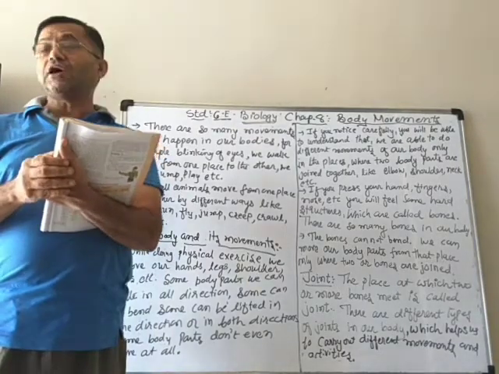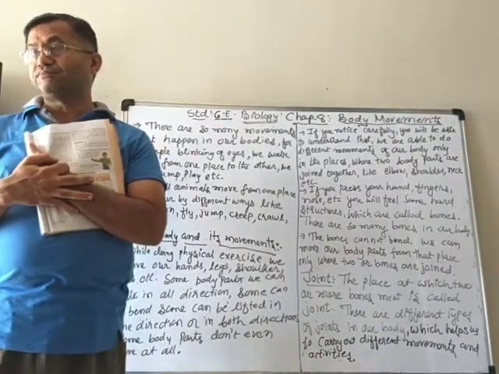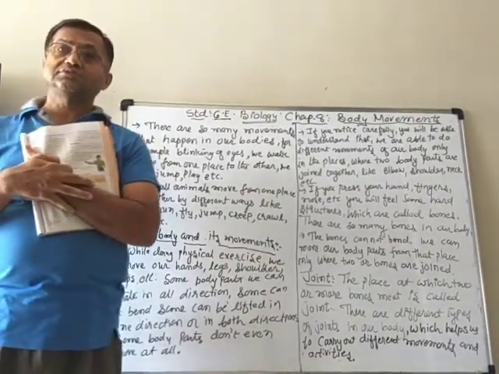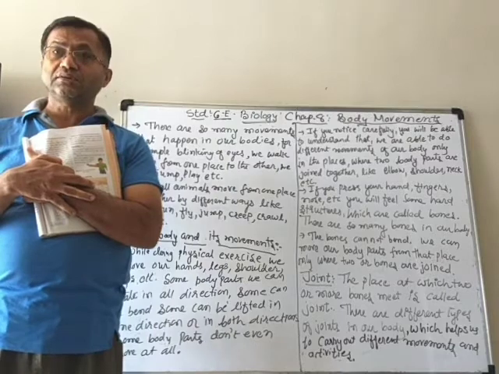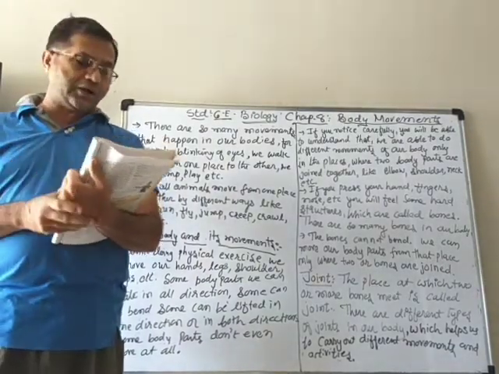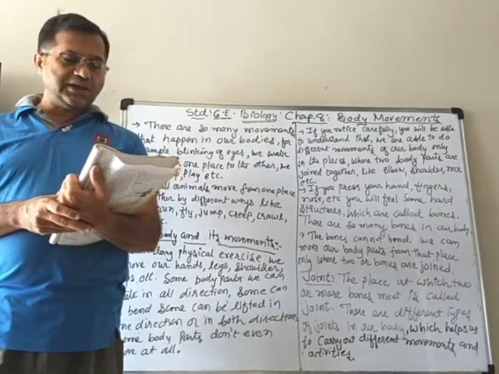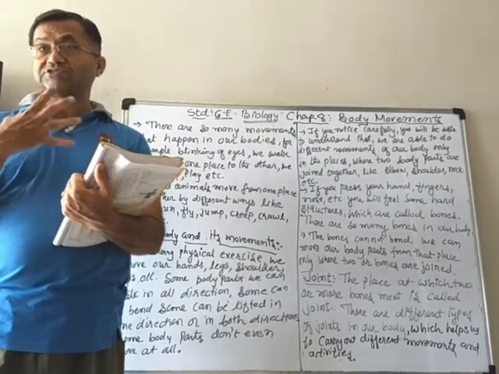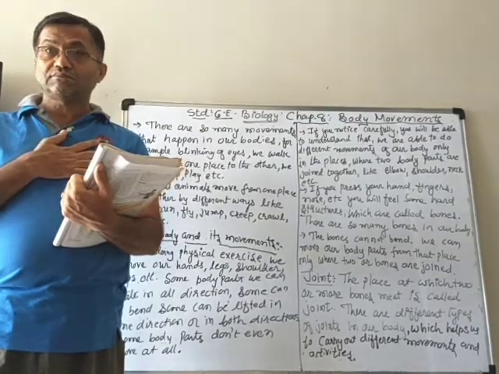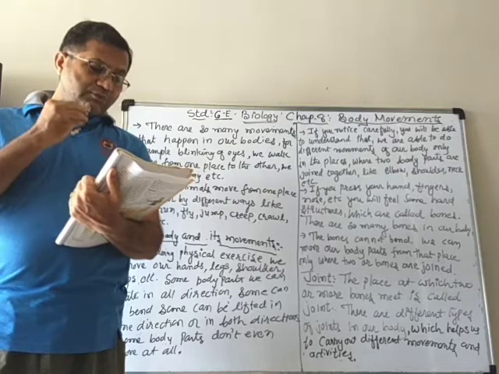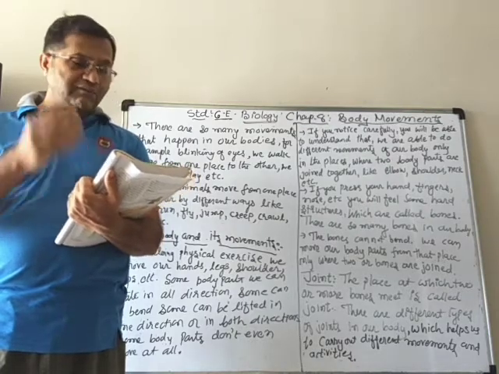Then in your body also some movements will still be there, like breathing. So your chest will go up and down, up and down. Similarly, other movements, like your heart is also beating, pumping. So there are so many movements happening in our body.